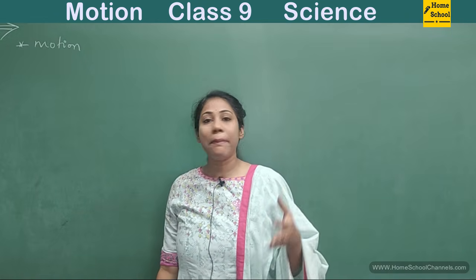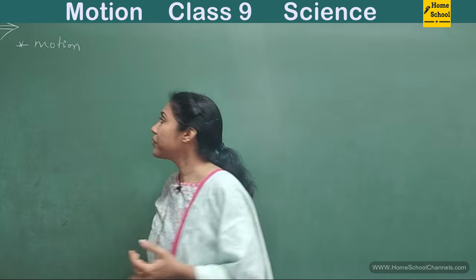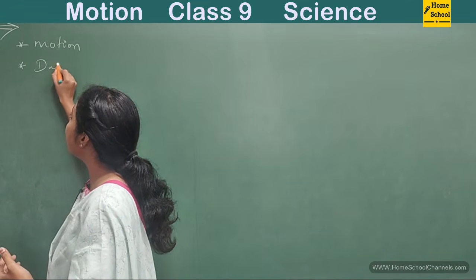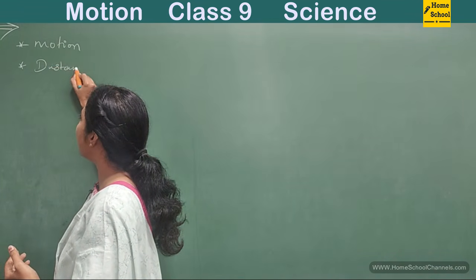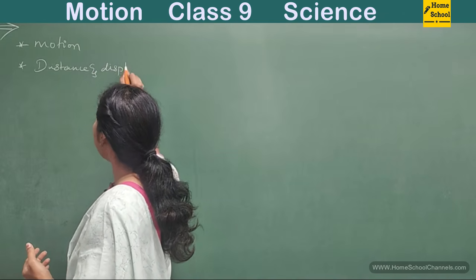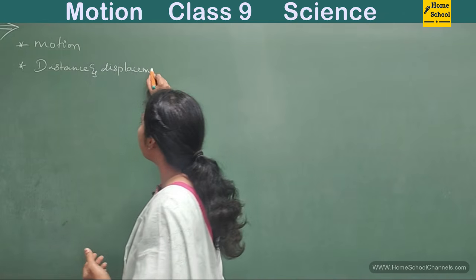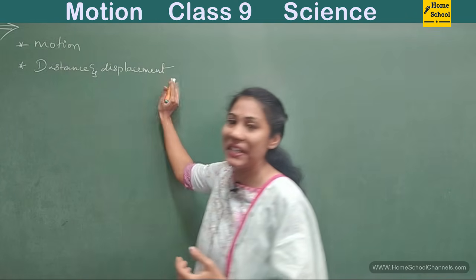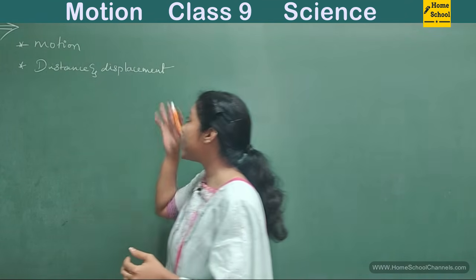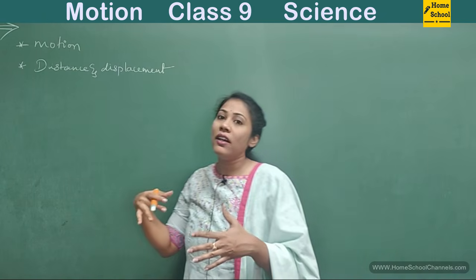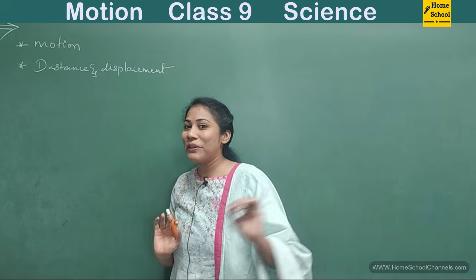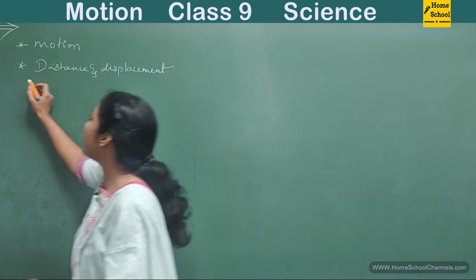You must have an idea of all the introductory part. And later we will speak about distance and displacement. It's very important to understand the difference between distance and displacement. If you can understand this differentiation, half of the problem in understanding the chapter is solved. So it's a very important topic.